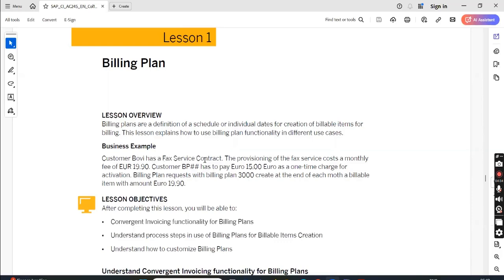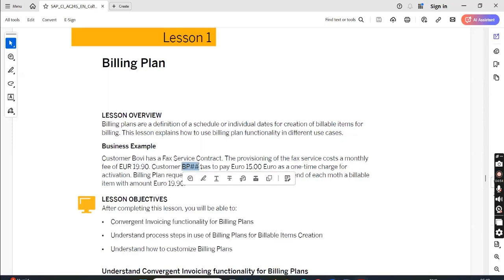Customer Bovi has a fax service contract. The provisioning of the fax service costs a monthly recurring fee of 19.90 euro for business partner.